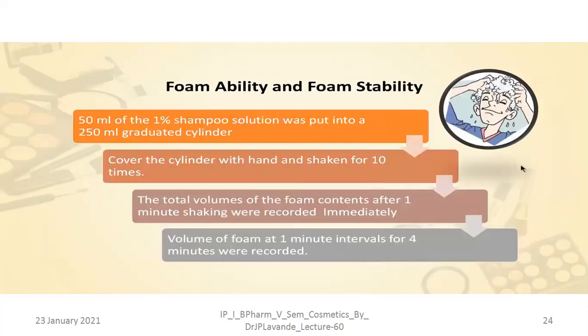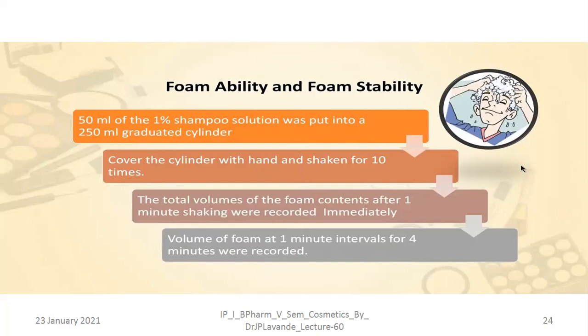The foam ability and the foam stability. In order to perform this, we have to take 50 ml of the 1% shampoo solution and put it into a 250 ml graduated cylinder. Then this cylinder needs to be covered with the hand and shaken 10 times. The 10 times shaking means just as we shake a bottle for an emulsion or suspension, holding it between the fingers and going on shaking it, right? So that is the shaking, 10 times we need to shake it.